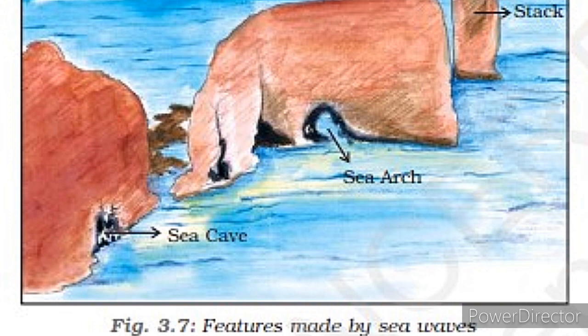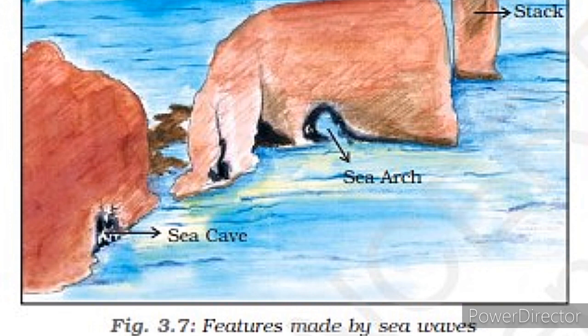These sea waves continuously strike at the rocks, cracks develop, and they become larger and wider. Thus, hollow-like caves are formed on the rocks, which are called sea caves. These cavities become bigger and bigger, only the roof of the caves remains over time, which results in the formation of sea arches.